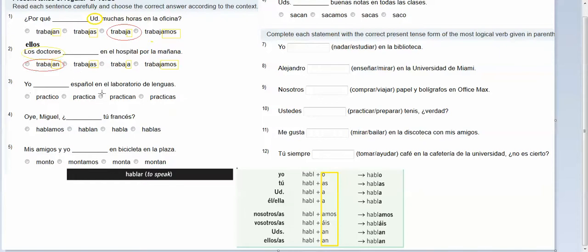Okay. Yo blank español en el laboratorio de lenguas. The subject of the sentence is yo. And so again, I want to look at my endings. I've got an O, an A, an AN, and an AS. Which of those endings matches yo? If I go over here, it's an O, so my answer is going to be practico.